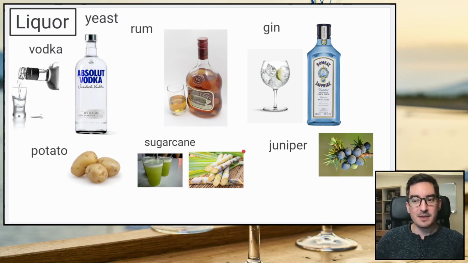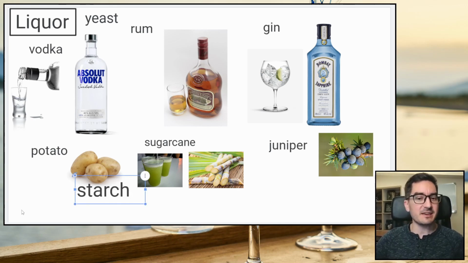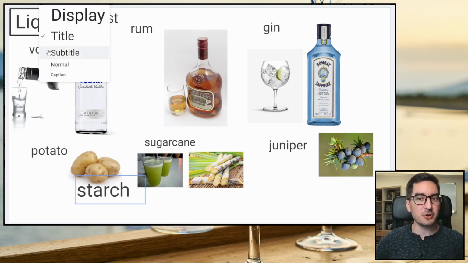For rum, you start with sugar cane. Well, there's sugar in sugar cane, and that turns into alcohol. Okay? So that's kind of funny, right? You don't think, but potatoes, it's starch, but starch is a kind of sugar.